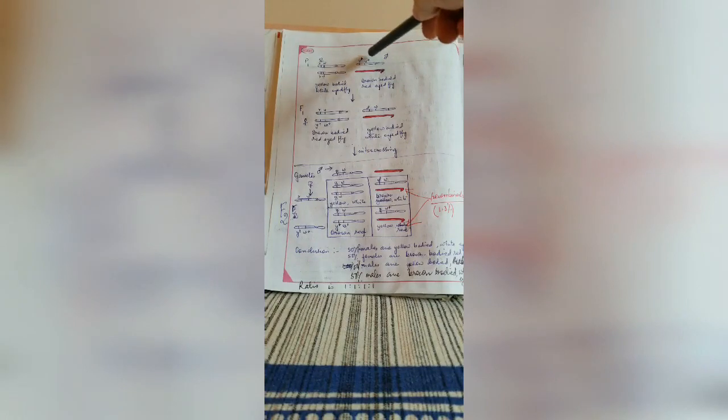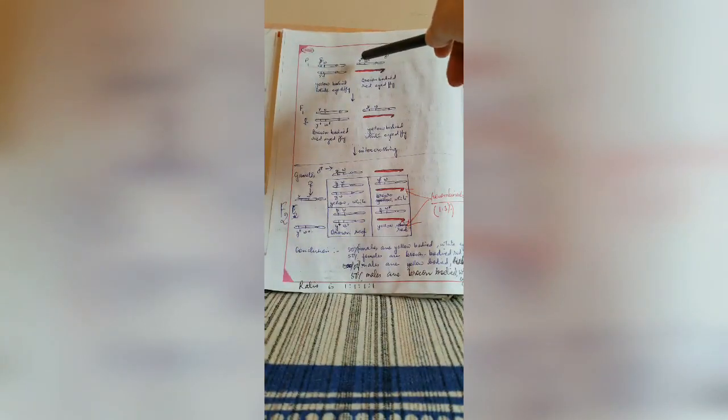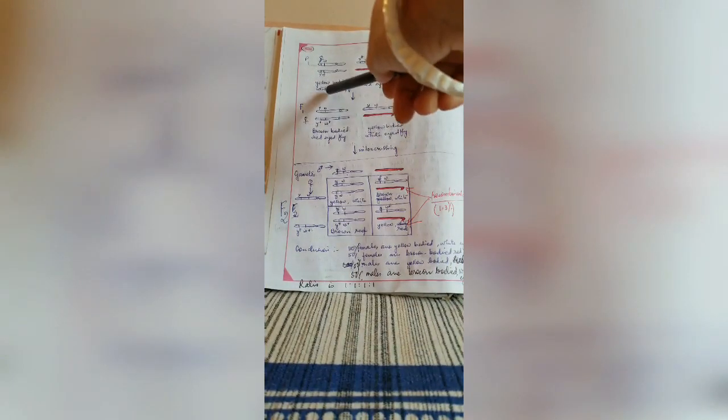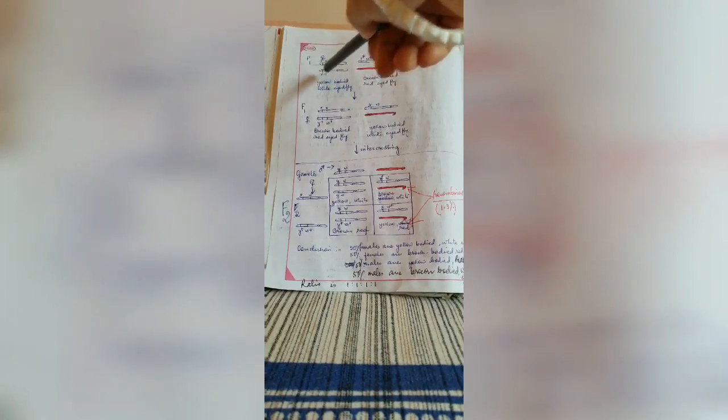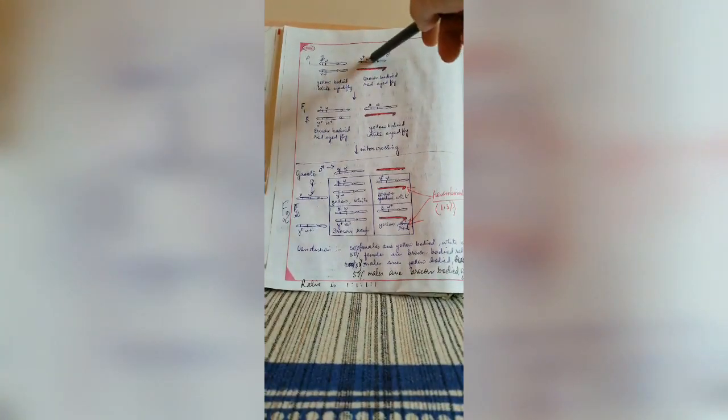We are not going to use capital letter and small letter to indicate the dominant and recessive characters, but we indicate the dominant character with the help of a positive sign. And for eye color, that is white and red, we are going to use w and w+. This is the red-eyed character.